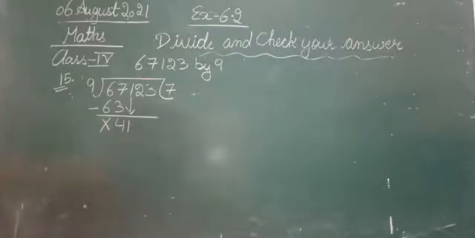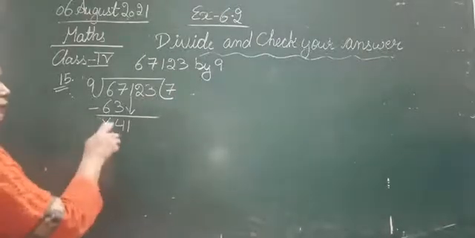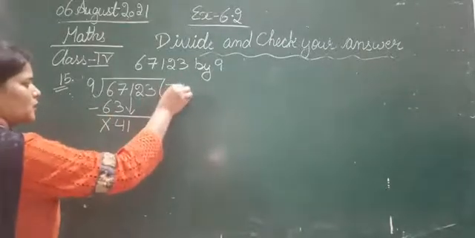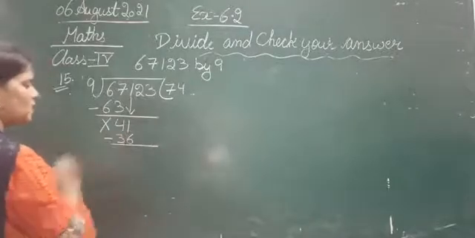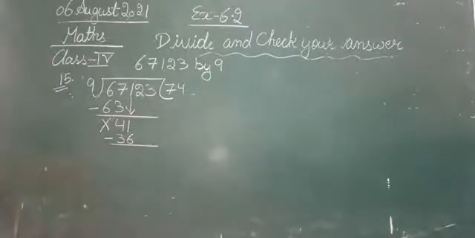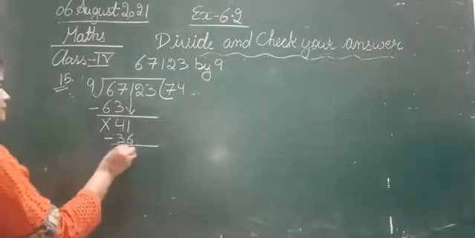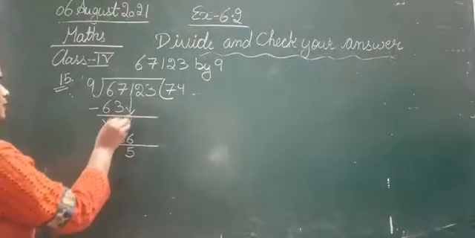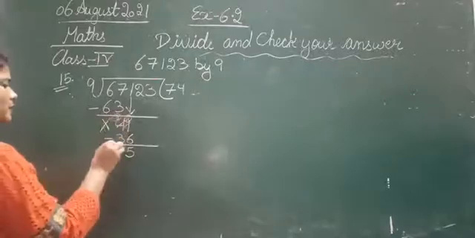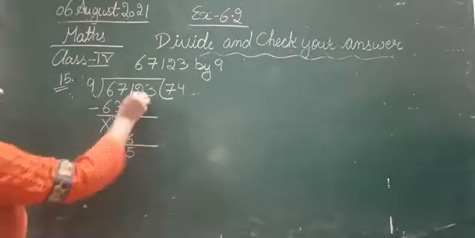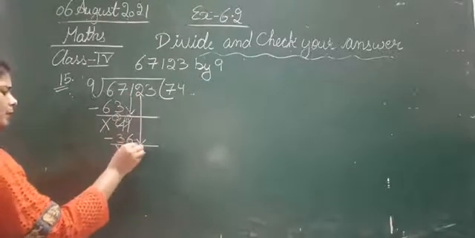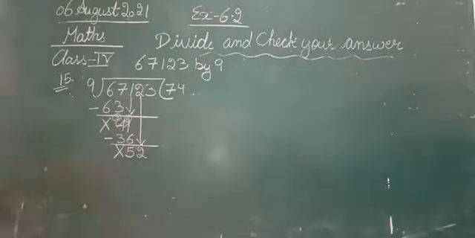Okay, so let's divide 41 with 9. So 9 ones are 9, 9 twos are 18, 9 threes are 27, 9 fours are 36, 9 fives are 45. So 9 fours are 36. Okay, so 41 minus 36, you will get 5. 11 minus 6 is 5. 3 minus 3, nothing is left. Next, bring down the 2. And the number became 52.